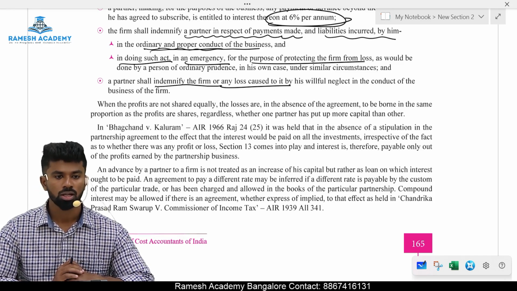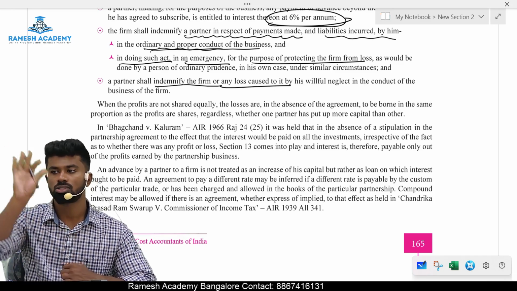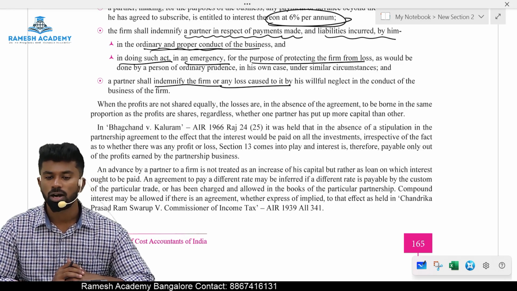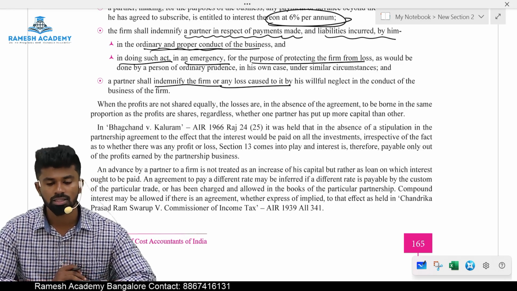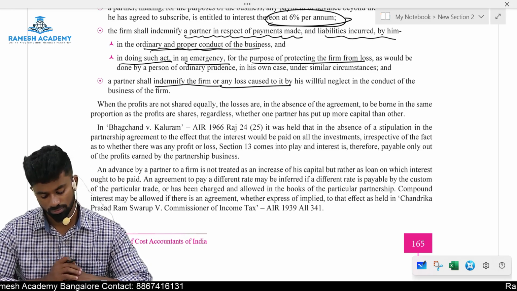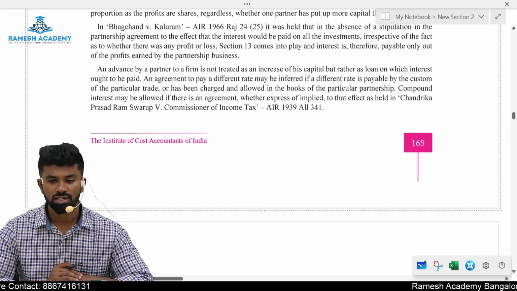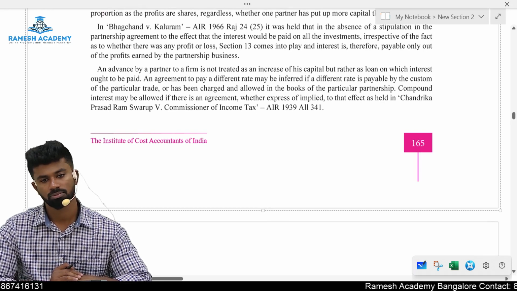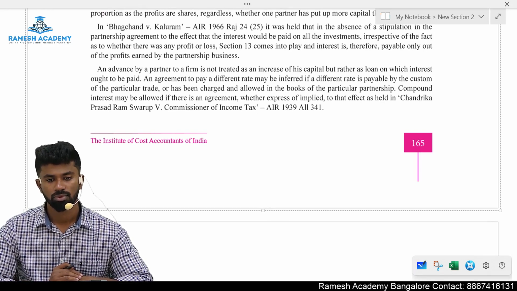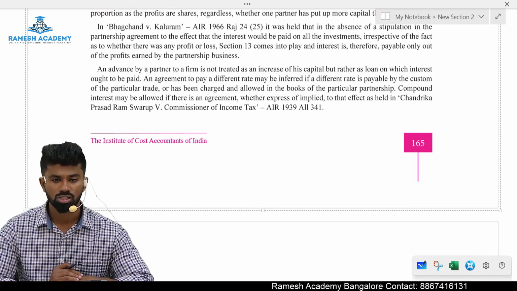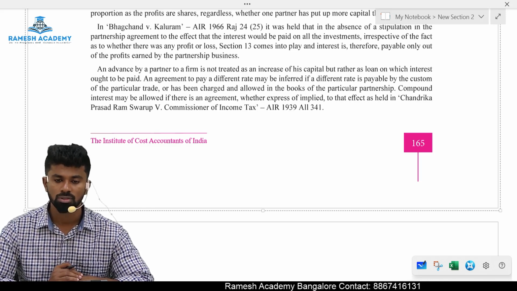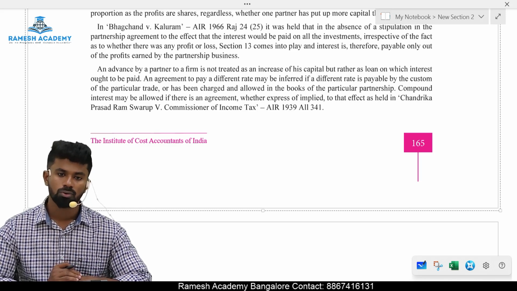Now, the question: if the agreement is silent, there is no provision in the agreement, and a partner has given a loan of 3 lakh, is he entitled to any interest? Yes. How much? 6% per annum. Okay. Now, one more example.